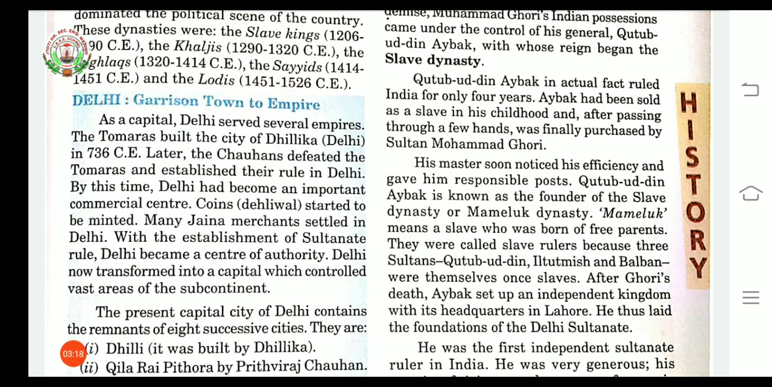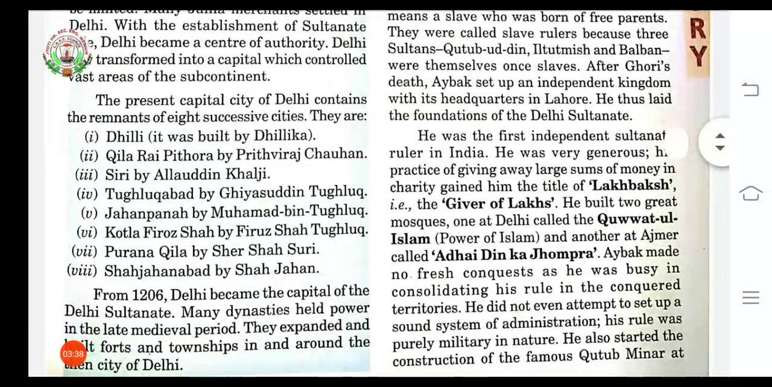The Delhi Sultanate built many cities, and these cities still exist as remnants of the 8 successive cities. Remnants means small remainings of those cities. So, we have 8 cities here.